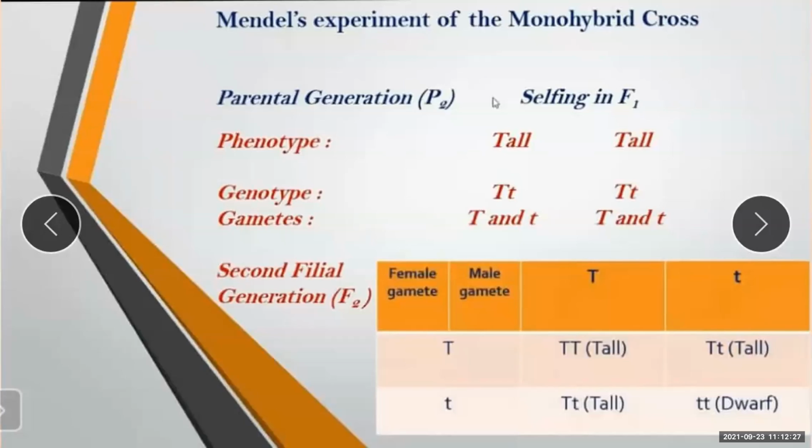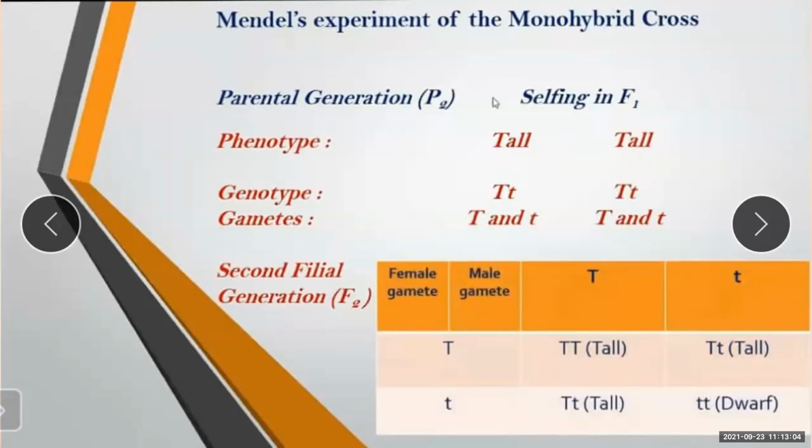The phenotype was tall and tall; only tall plants were crossed. The genotype was capital T and small t in both. What are the gametes here? Capital T, small t. In the second also capital T and small t. With the help of this Punnett square method, when these gametes are self-crossed between F1 plants, what happens?